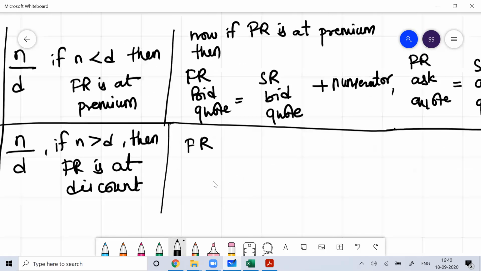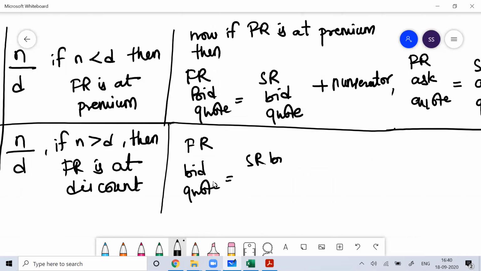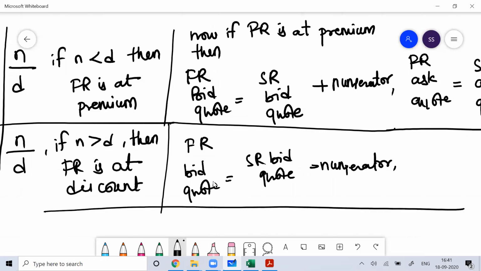Similarly, if the forward rate is at a discount, then your forward rate bid quote is equal to the spot rate bid quote minus the numerator, and similarly, if they are at discount, then the forward rate ask quote will be the spot rate ask quote minus the denominator. I hope you understood that part.